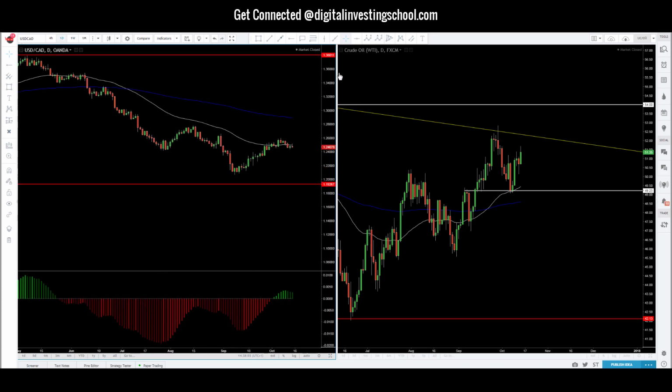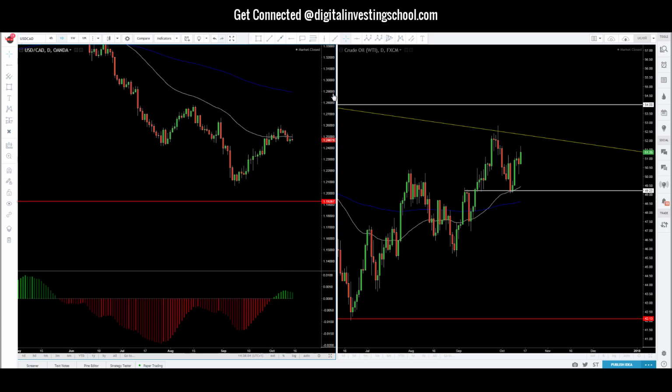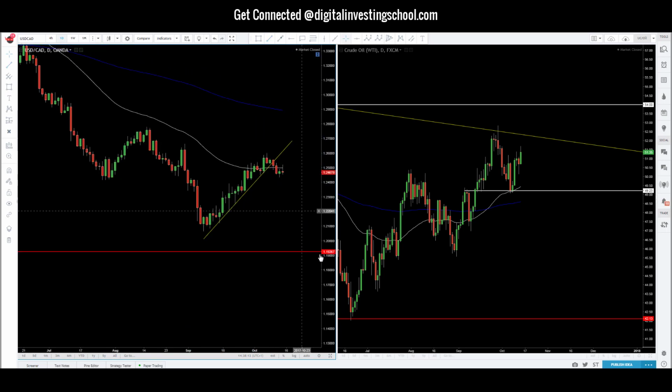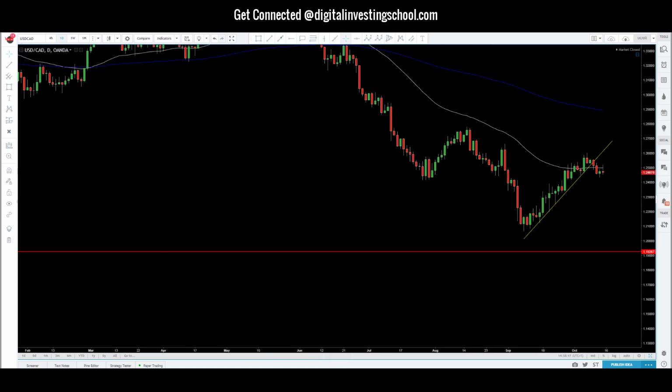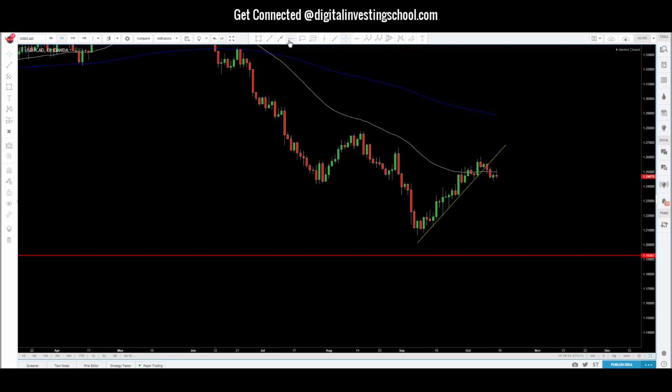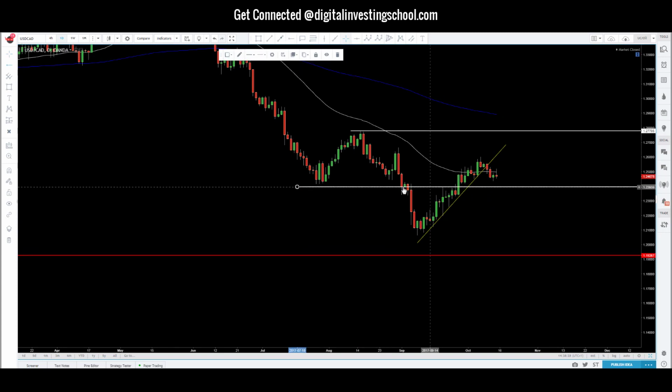So where do we go from here? We're overall bearish on the dollar CAD. Now, if we look at this trend line break, this would give us a clue that potentially it's time for the pair to fall. So we're going to wait and see what happens. Let's see if we can identify some more confluence here. But overall, we're bearish this pair. We're just waiting for the right time to enter our shorts.